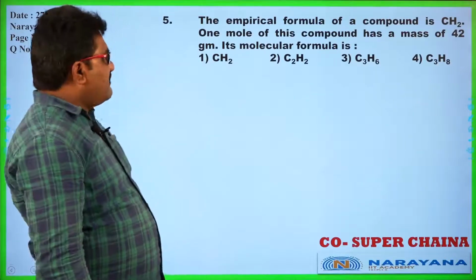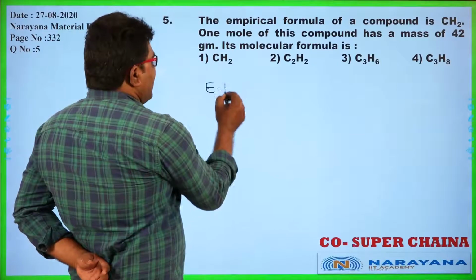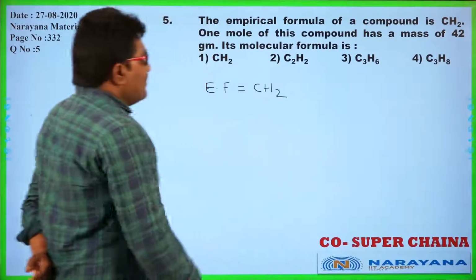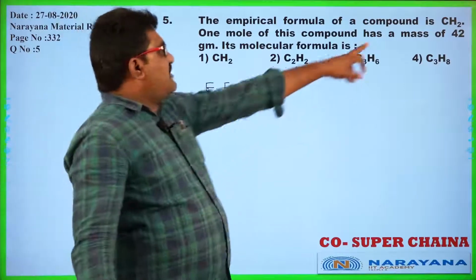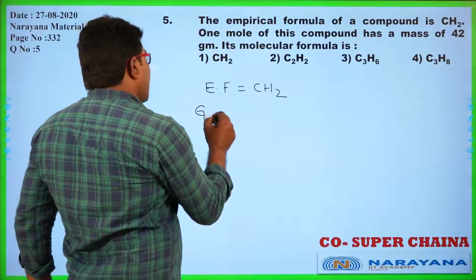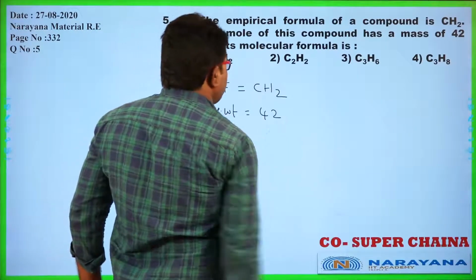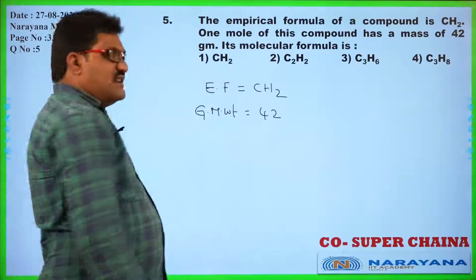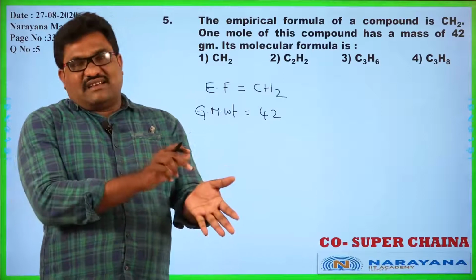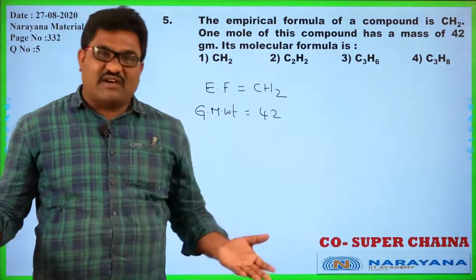The empirical formula of a compound is CH2. 1 mole of this compound has a mass of 42 grams, so the gram molecular weight of the compound is 42. Each and every compound has a simplest ratio of atoms, which is known as the empirical formula.